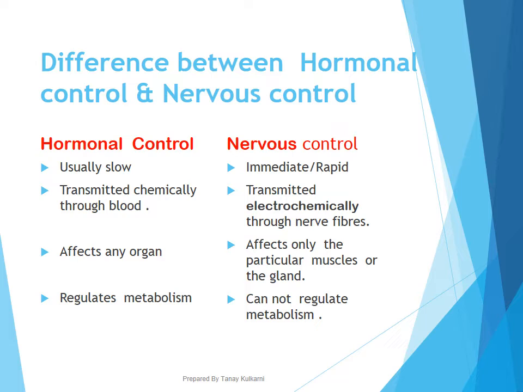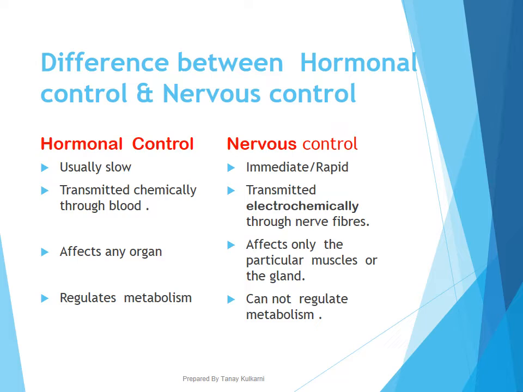Now let's compare one point each. Hormonal control is slow, nervous control is immediate. What does this mean? Reflex action, you can take as an example, comes under nervous control, but the growth of our body comes under hormonal control. Impulses are released by nerve cells, but hormones are transported by blood.